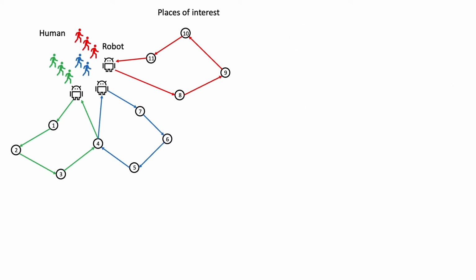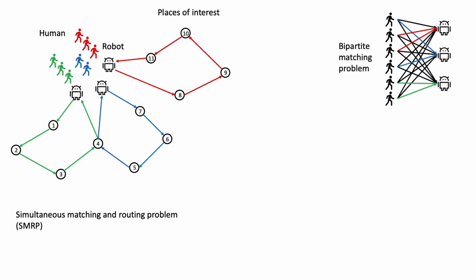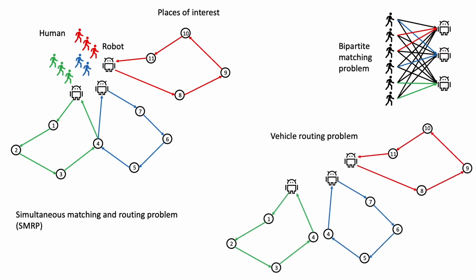We call this tour guide problem a simultaneous matching and routing problem because it contains a bipartite matching where humans should be matched with a robot, and a vehicle routing problem where optimal routes should be found to minimize some objectives. Since the vehicle routing problem is NP-hard, this SMRP problem, which contains the vehicle routing problem, is also NP-hard. Therefore, this places a challenge to the optimization.